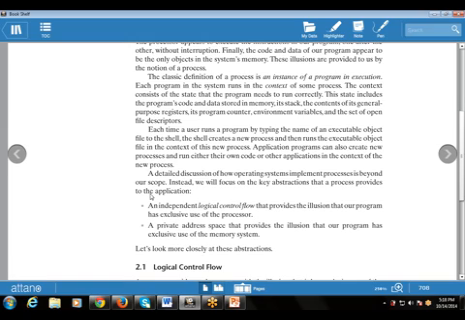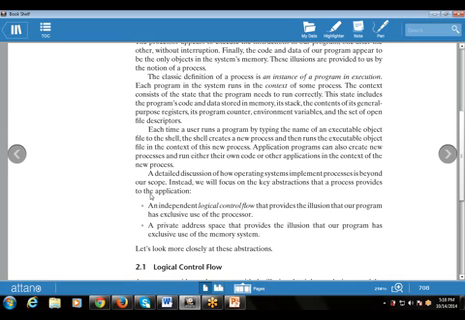That is beyond our scope. Instead, we will focus on the key abstractions that a processor provides to the application. The first one is an independent logical control flow. Independent logical control flow means there is a control flow that is not dependent on one another.